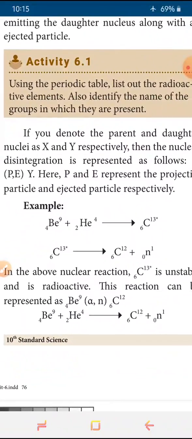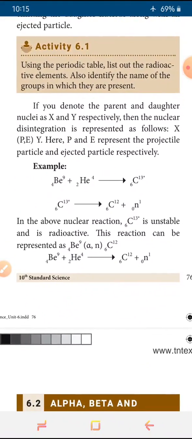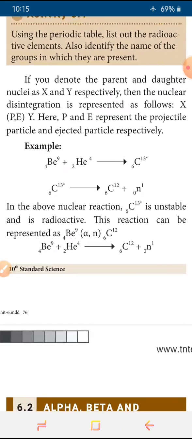Next is activity 6.1. Using the periodic table, we have to list out the radioactive elements and also identify the names of the groups. You must have studied the periodic table well in chemistry. An activity is given. If we denote the parent nucleus and daughter nucleus as X and Y, then the nuclear disintegration is represented as follows. X and Y are given. P and E represent projectile and ejected particles respectively.